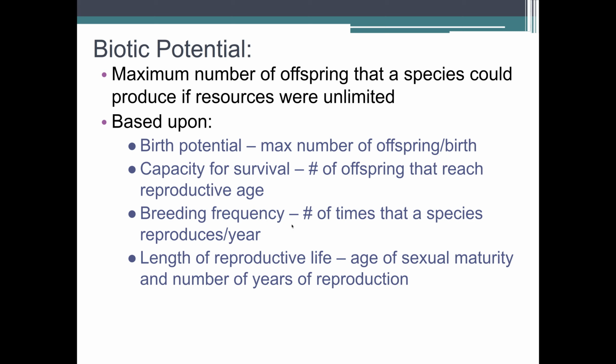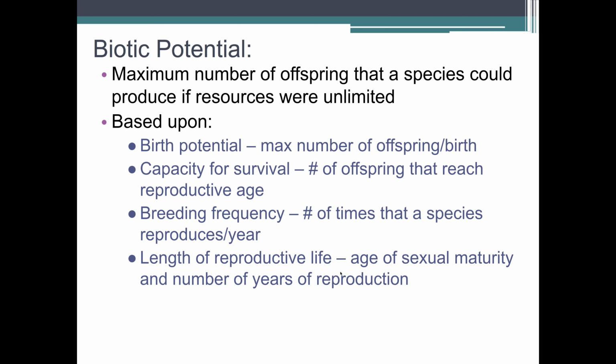Breeding frequency, how many times a year that species can reproduce. Just going back to us, humans can have a baby every 9 months. Not that anybody would do that, but animals, some can maybe have 2 litters a year, or elephants, I think, have a really long one, so it's every couple of years that they can reproduce.